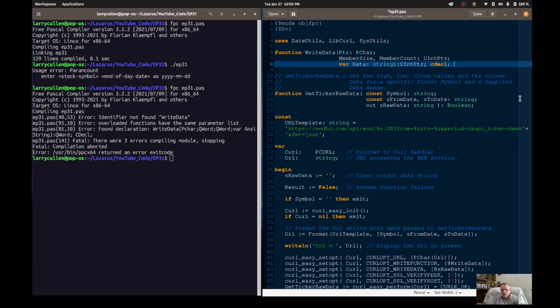The reserved word is called forward. Now this is defined, and if I compile it, it will compile fine. I have to save it. Got to remember to save it. Okay, and now let's compile it again.